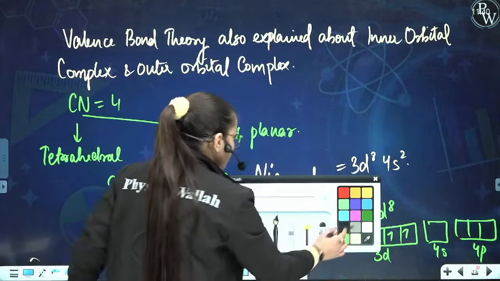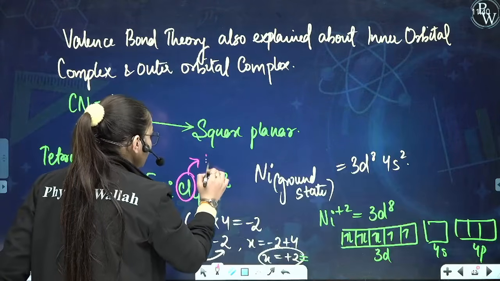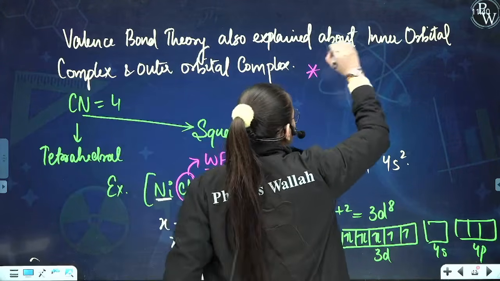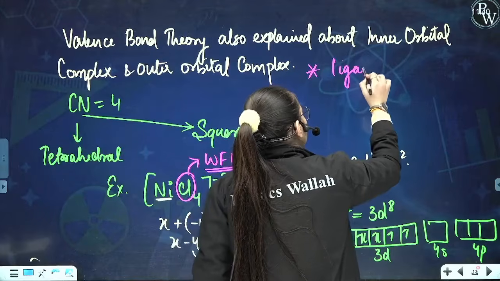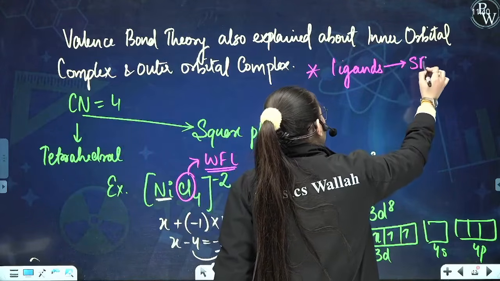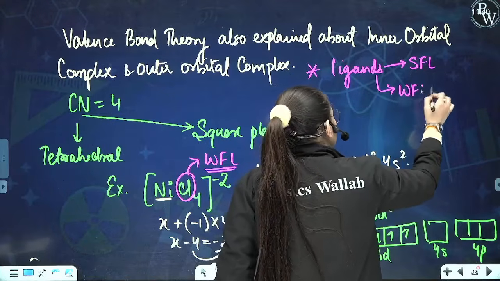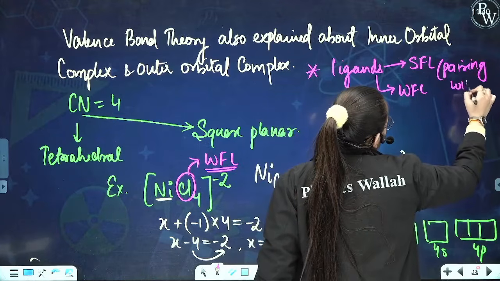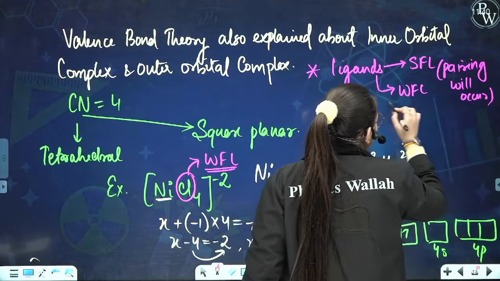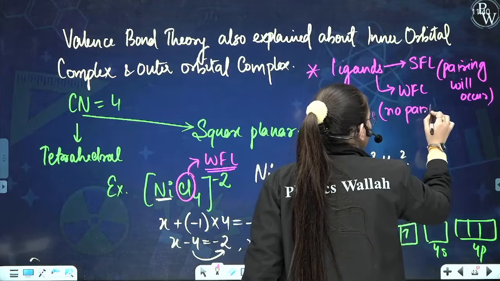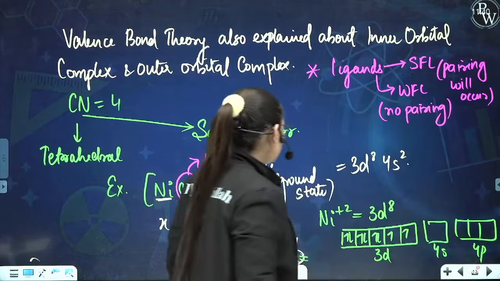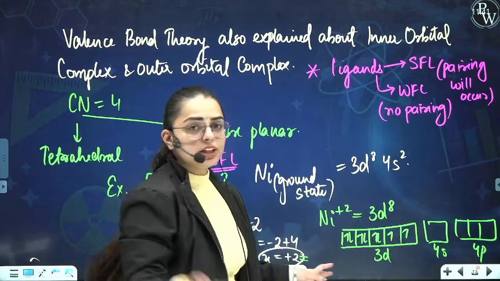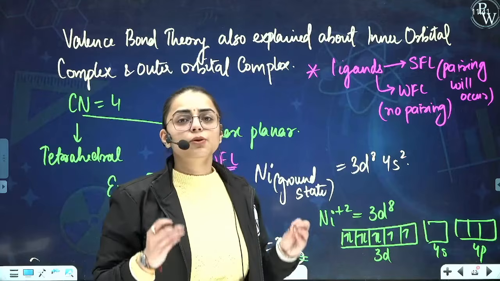Now see what will happen in this particular case. We basically know that Cl is a weak field ligand. One more thing: valence bond theory told us that ligands are of two types, strong field ligand and weak field ligand. In strong field ligand, pairing will occur, and in weak field ligand, there will be no pairing. So I am talking about Cl, which is a weak field ligand. In weak field ligand, there will be no pairing.